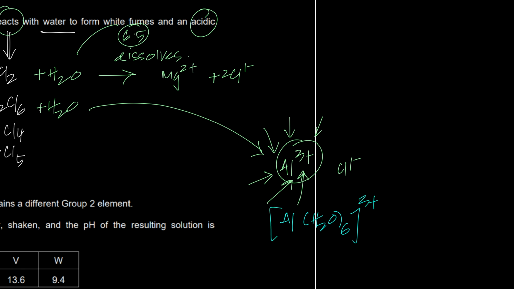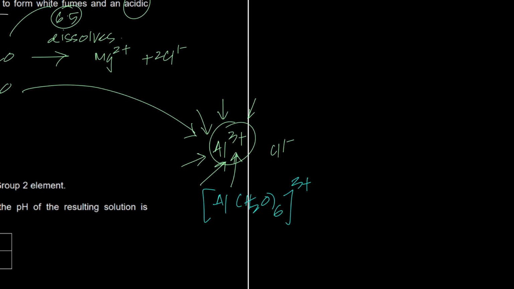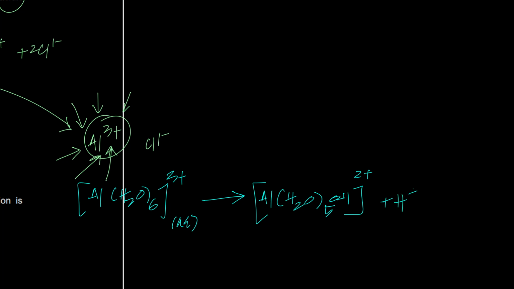This 3+ ion bonds with these 6 polar waters, right? But what ends up happening is that this charge is so dense and so concentrated that it pulls a hydrogen ion out of it. So this is what happens. It's Al(H2O)5(OH), and it has a charge of 2+. Why? Because a hydrogen ion has been pulled out. So absolutely, this will give you an acidic solution.